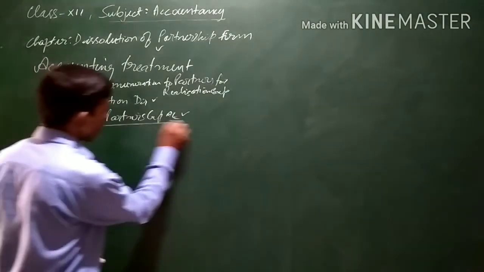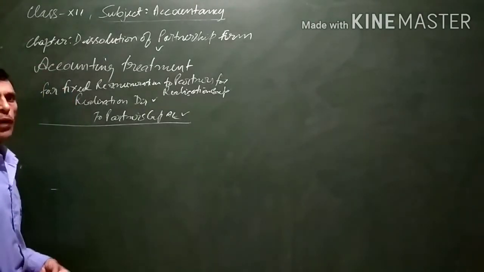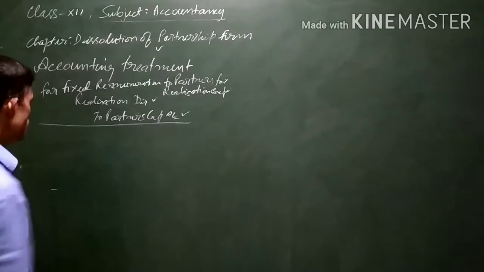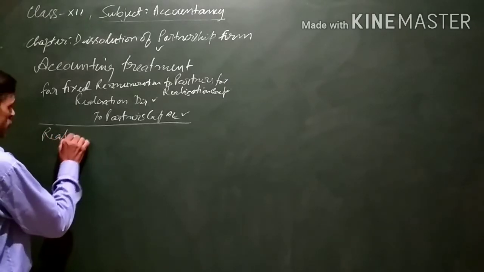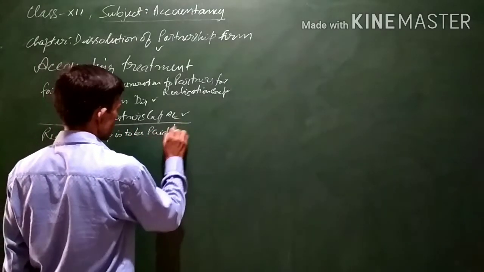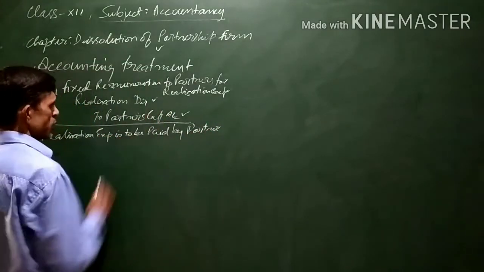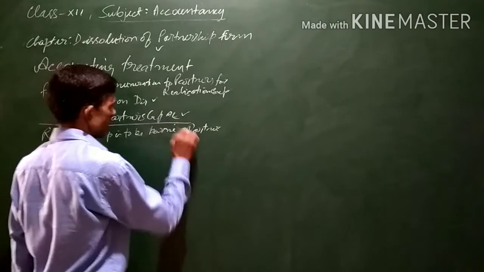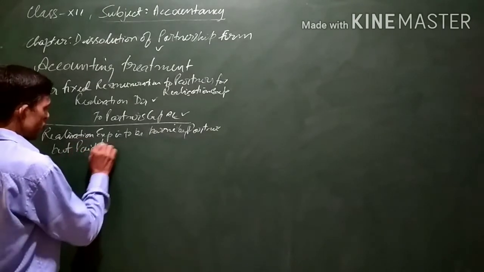Now, it can also be possible that there is an agreement between the firm and the partner with regard to payment of realization expenses, but the payment is made by the firm.